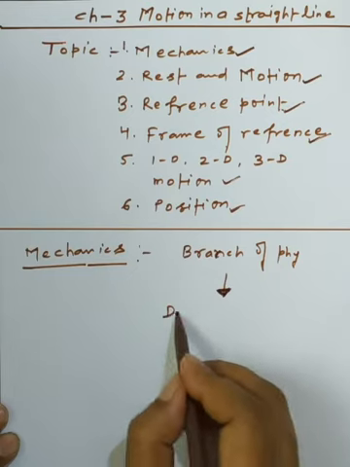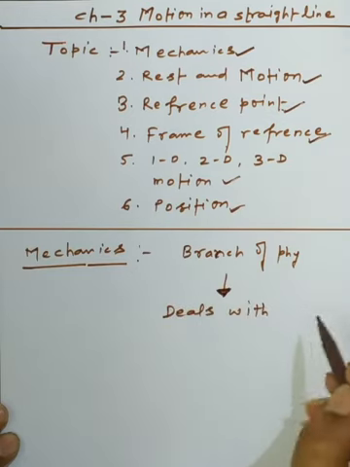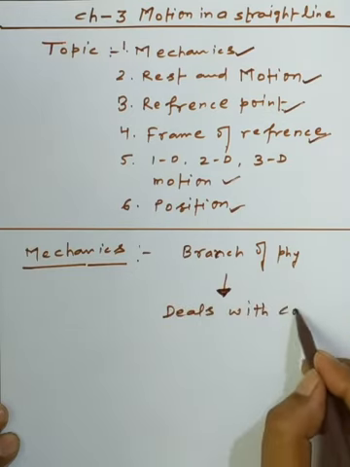Okay, it deals with the condition of rest and motion for point mass objects, those having less velocity compared to the velocity of light. So one of the terms which I have written here is point mass object.